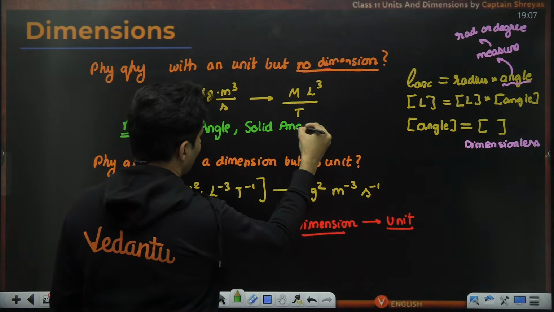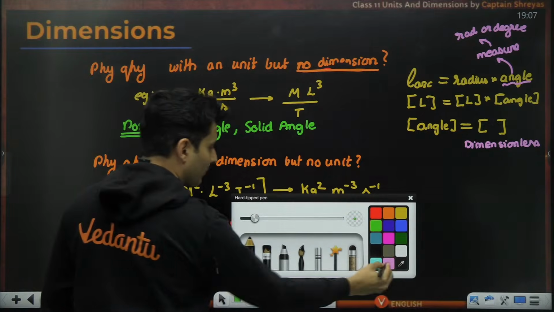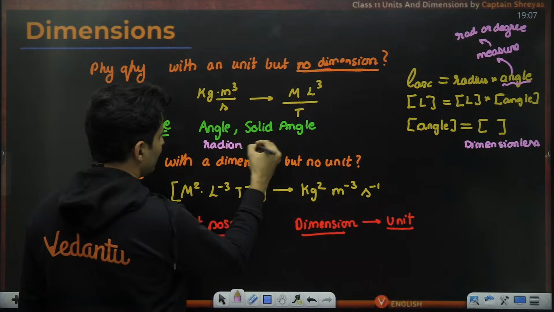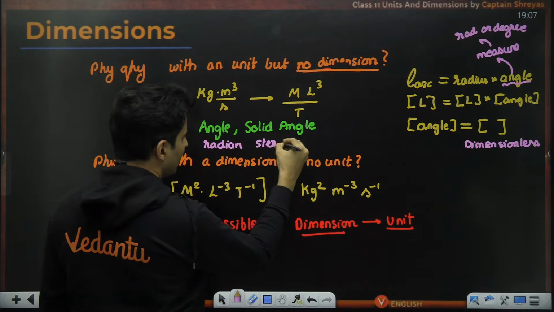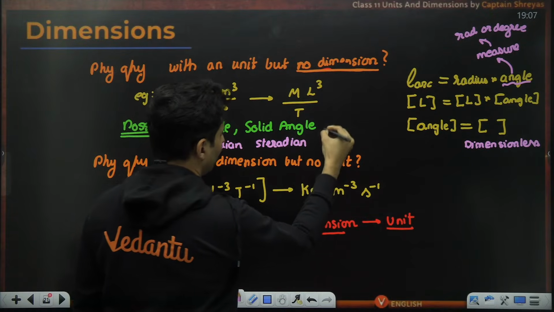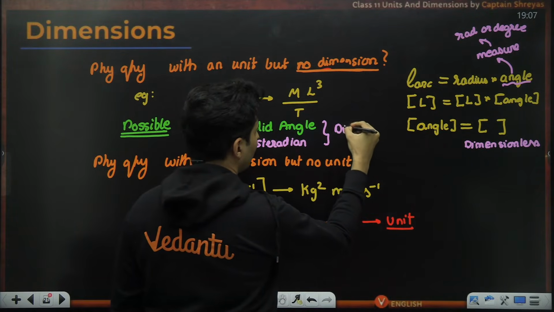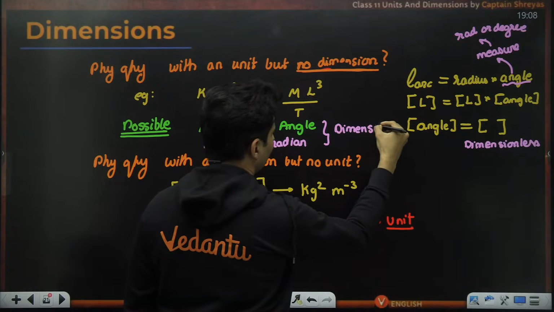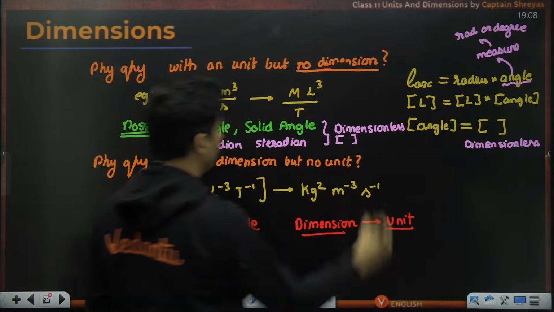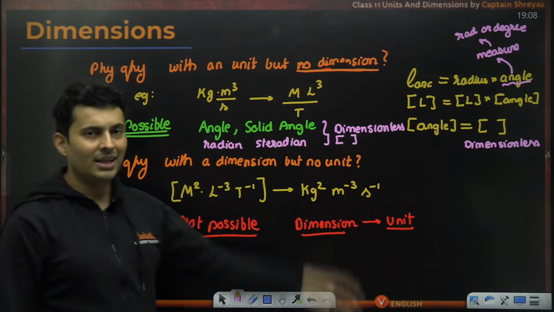They have a unit of, let's say, radian, and solid angle is measured in something called a steradian, but they are both dimensionless. These are the only two exceptions for this.